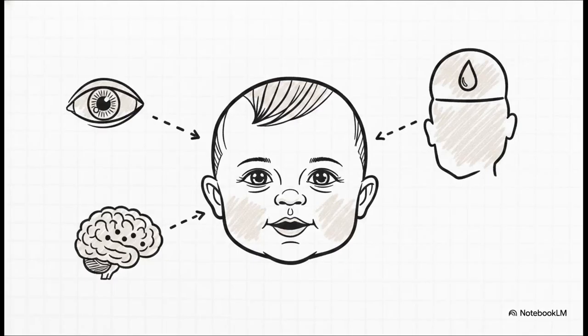Lock that in. Knowing exactly what that severe early disease looks like is a guaranteed point scorer. If you're reading a pediatric board question describing a neonate, you have to aggressively scan for this classic congenital triad: chorioretinitis, intracranial calcifications, and specifically periventricular calcifications. Don't mix that up with CMV, which is often periventricular too, so look for the other clues. And finally, hydrocephalus. You see this triad? The test is practically screaming toxoplasmosis at you.